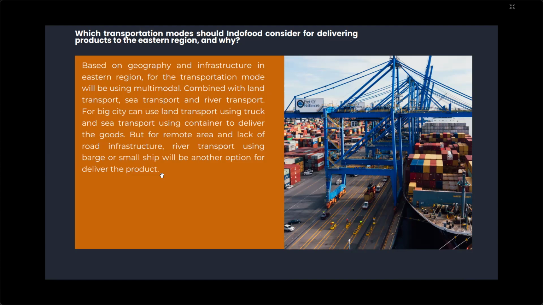So the best is maybe multimodal transport, and then if the infrastructure is not good enough, maybe we can combine with river transport, like using a barge or small ship, which will be another option for delivering the product.